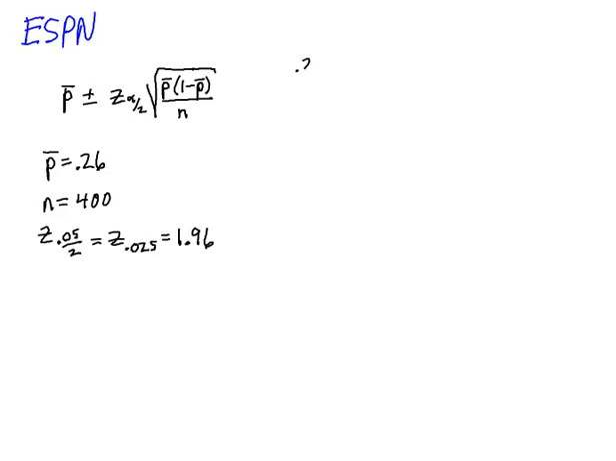Okay, so let's plug everything into the confidence interval. We'll have 0.26 plus or minus 1.96 times the square root of 0.26, my sample proportion, times 0.74, the complement of that, divided by 400. So I'm taking the square root of that whole thing. I'm going to go ahead and calculate the margin of error, and that turns out to be 0.043. So this is my margin of error, 0.043.